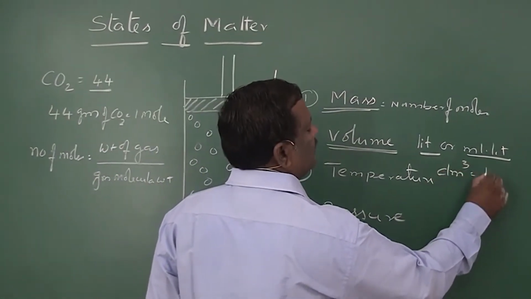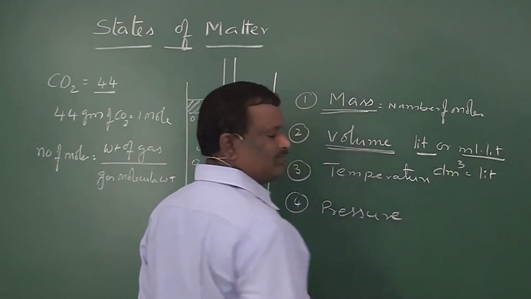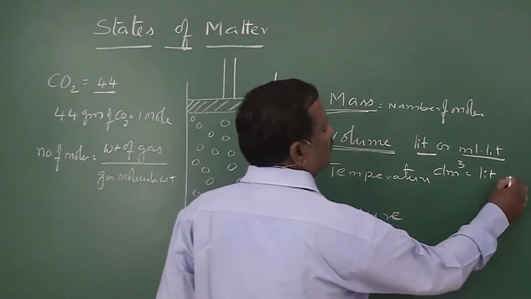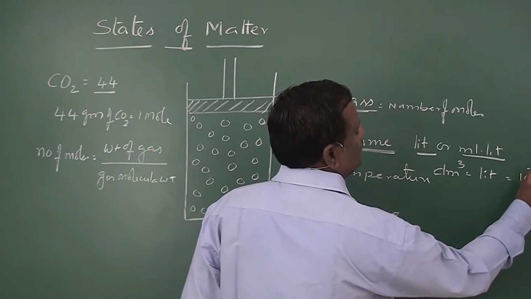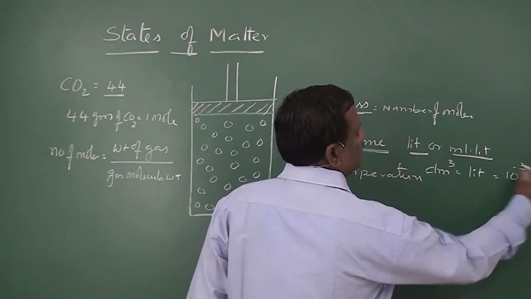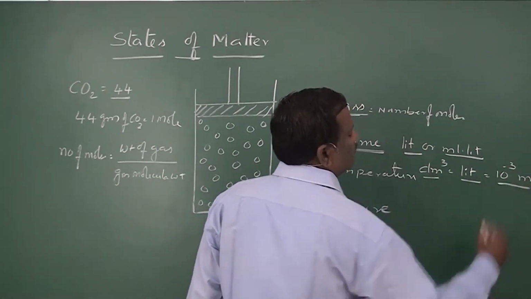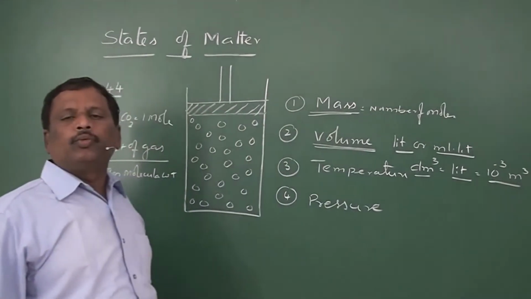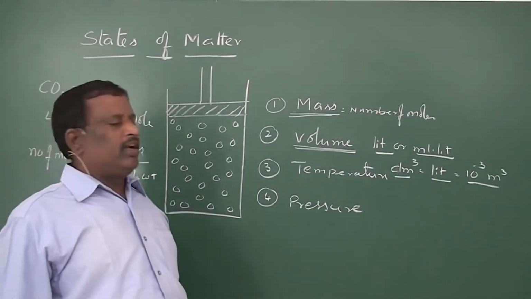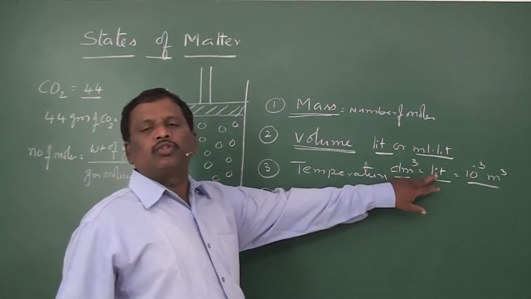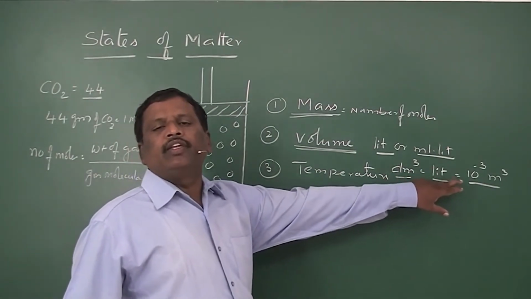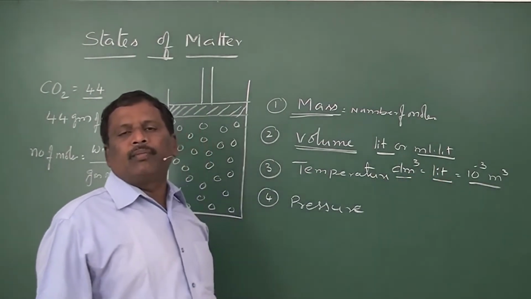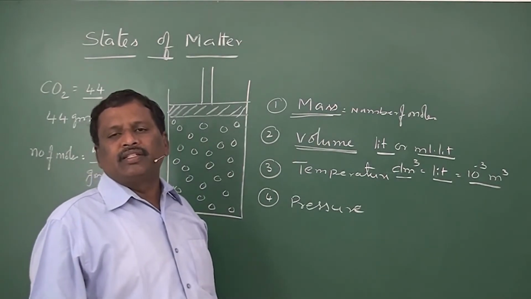1 cubic decimeter is equal to 1 liter, and it is equal to 10 to the power minus 3 cubic meters. You can also express it in cubic meters. 1 decimeter cube is equal to 1 liter and it is equal to 10 to the power minus 3 cubic meters.